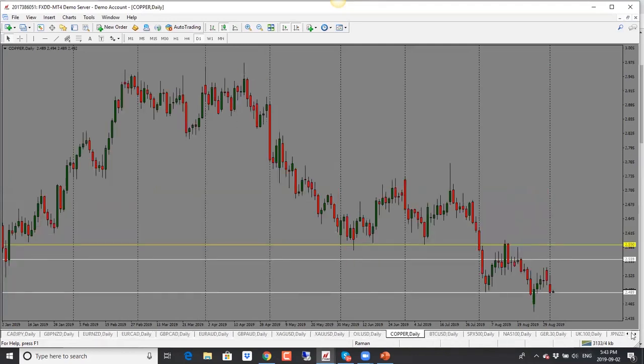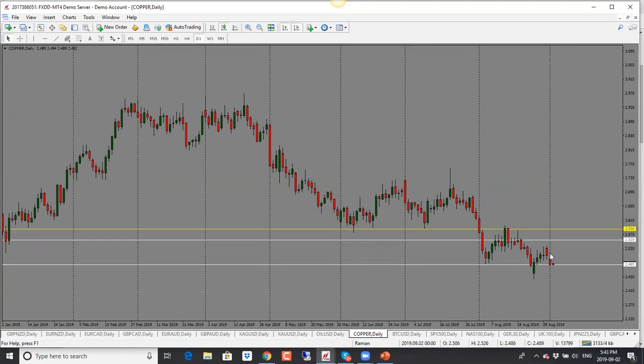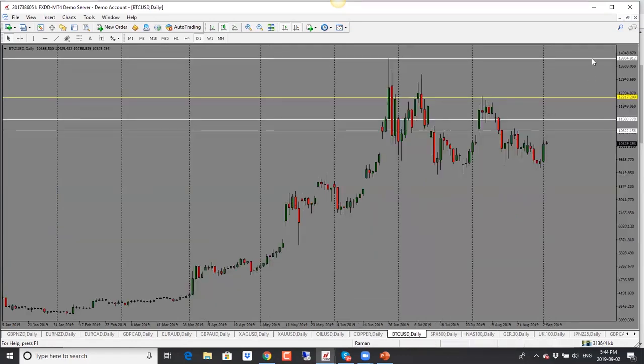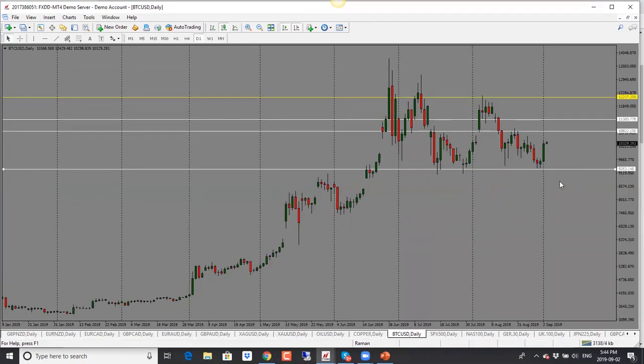Copper here, copper is looking bearish. We have a bearish candle close. It is into support, so just be mindful of that. But bias is bearish. Next target is 2.45. So bearish bias for copper. Bitcoin has jumped up. It came into support. We had two neutral candle closes, and now it's gone up.